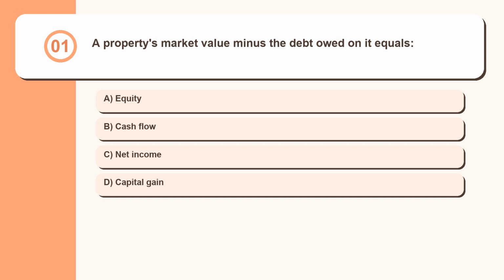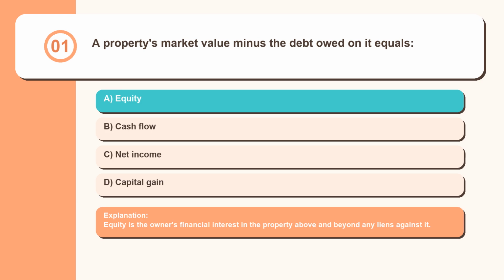New York Real Estate Exam Prep Masterclass, Step-by-Step Quiz Battle. Question 1. A property's market value minus the debt owed on it equals: equity, cash flow, net income, capital gain. Equity is the owner's financial interest in the property above and beyond any liens against it.